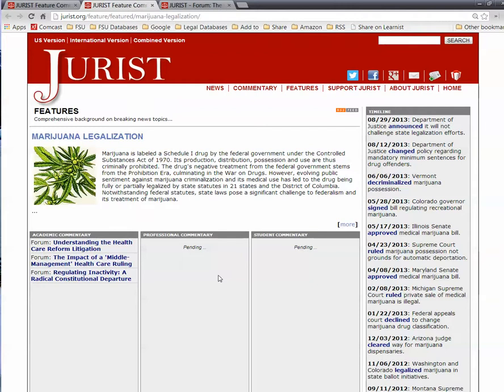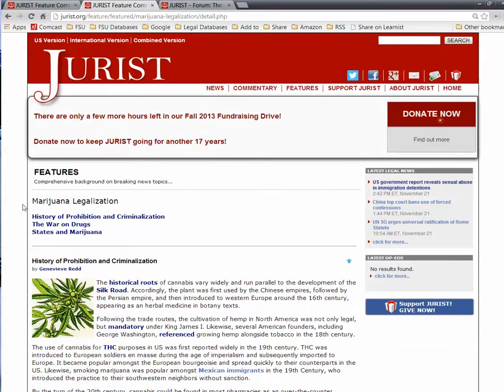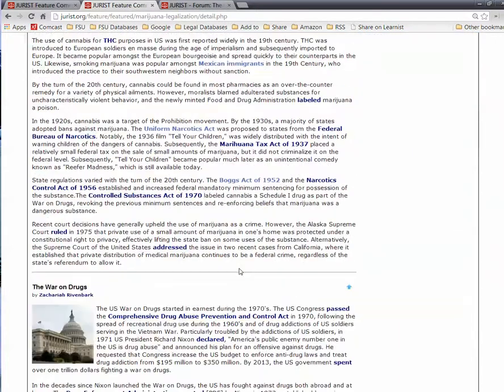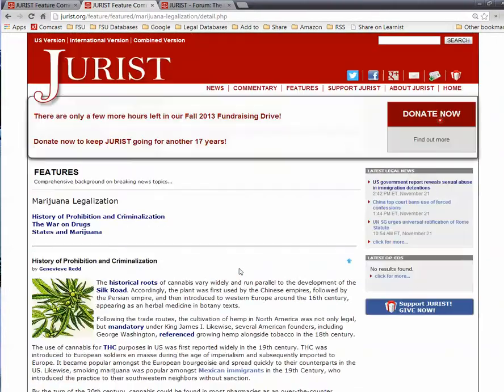You can see that it's a much longer article, and it's divided up by different sections. And as is their signature, Jurist will always link you to the legal sources mentioned and to sites that will provide you more insight. And this is a pretty long article.